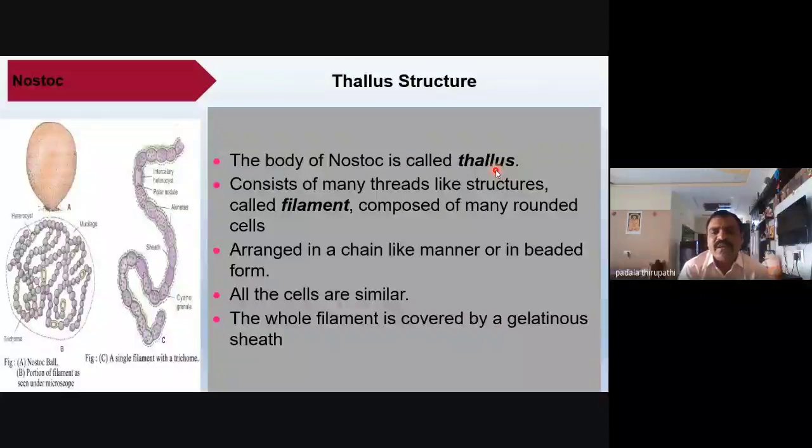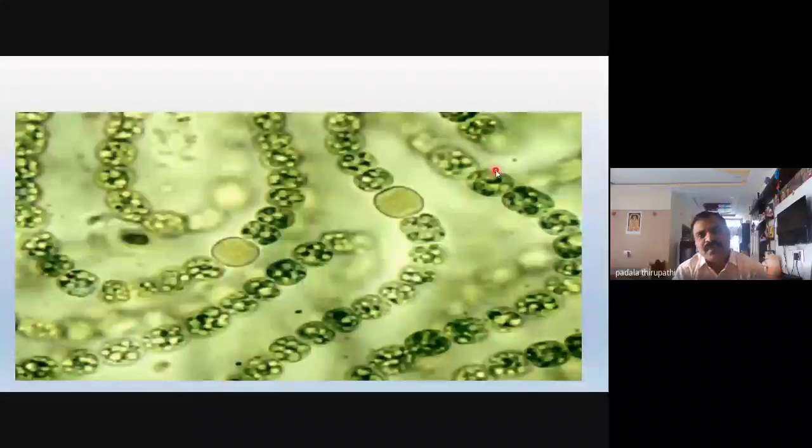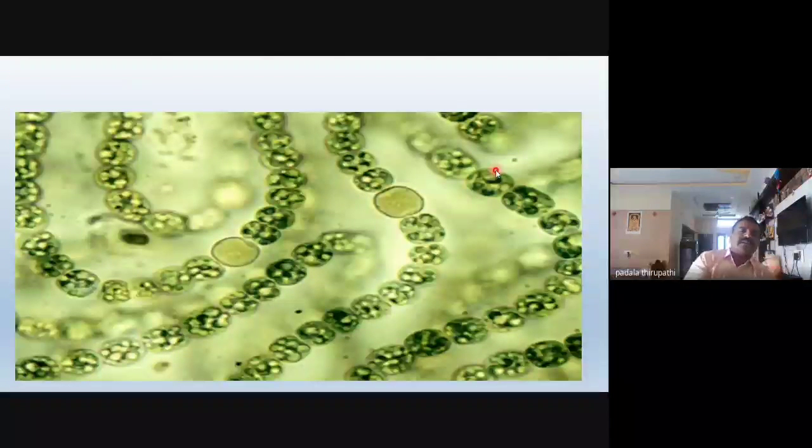The whole filament is covered by a gelatinous sheath, which we can call the mucilaginous sheath. It is a beautiful, ornamental-looking arrangement, and human beings are very attracted to ornaments. This slide shows the colonies of Nostoc. The cells are arranged in a uniseriate, single filament surrounded by a mucilaginous sheath.